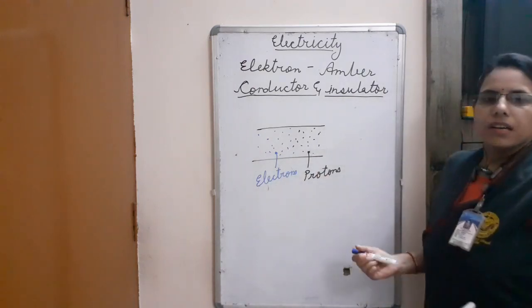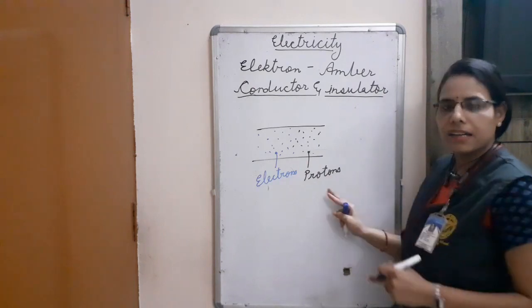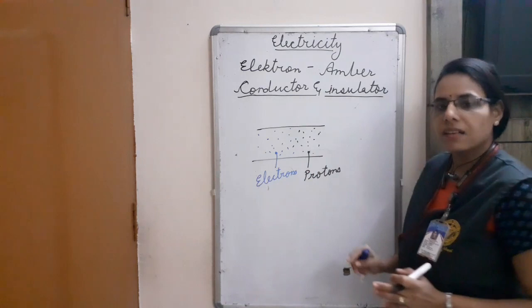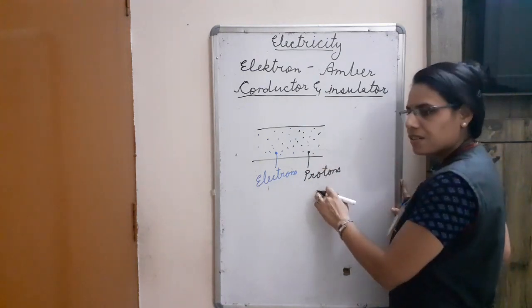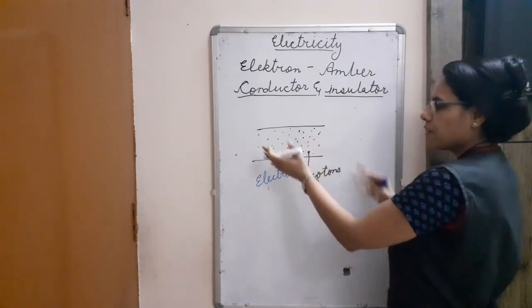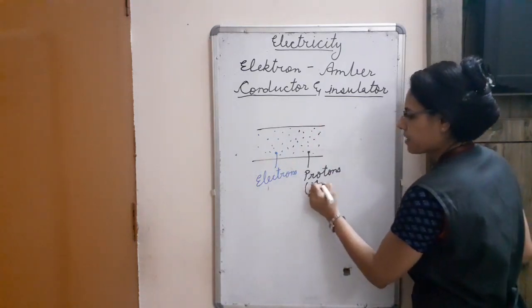Now, in this substance, these proton particles are fixed. That means these fixed proton particles cannot move anywhere within this sphere. Okay, they are fixed.